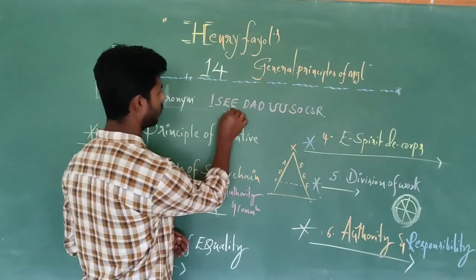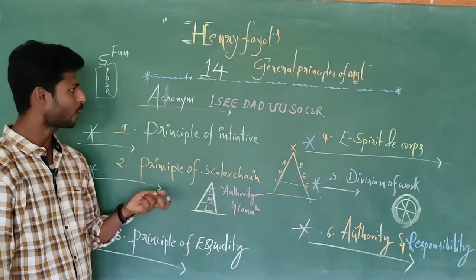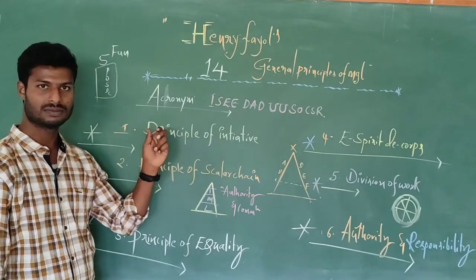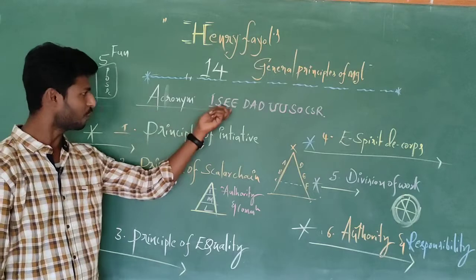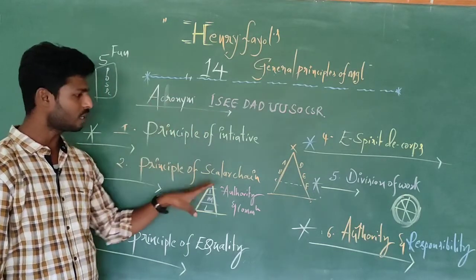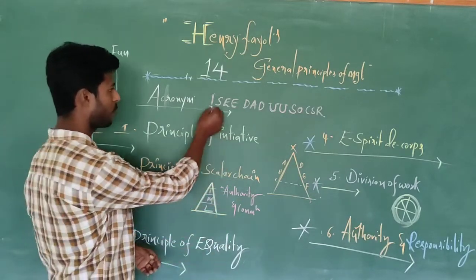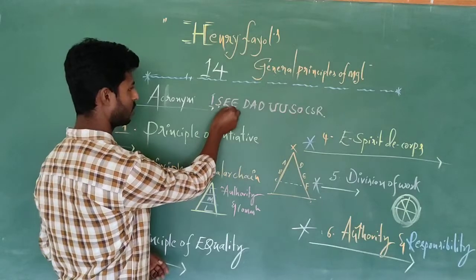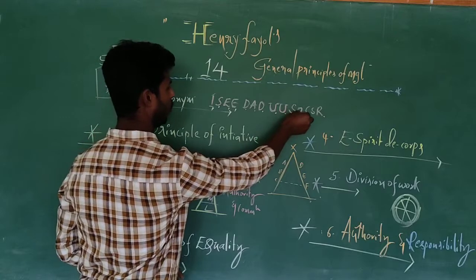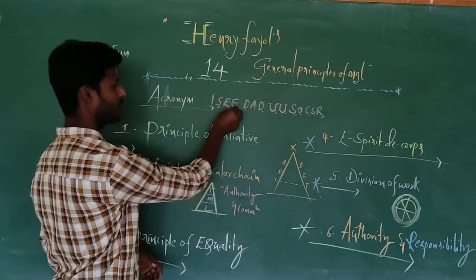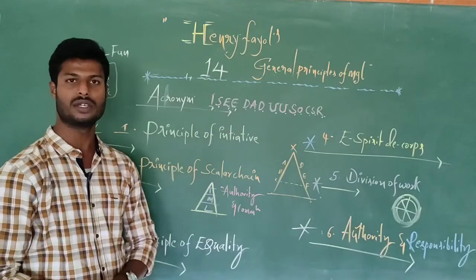To remember the 14 general principles of management, this is the acronym I have designed. If you remember this acronym, easily you can write the 14 general principles of management. The first one is I, S, E, E, D, A, D, U, U, S, O, C, S, R. I, S, E, E, D, A, D, U, U, S, O, C, S, R. Easily you can remember the 14 principles.